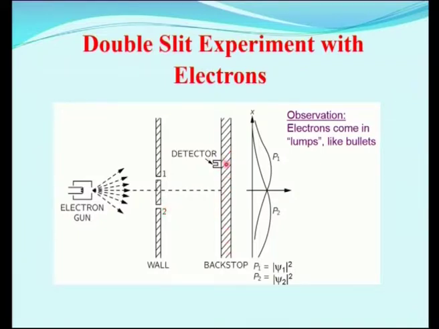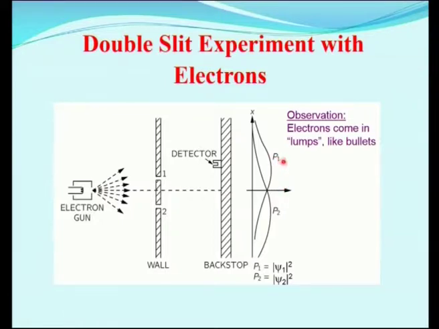Then we have a backstop, that is a plate. So, the detector detects these two electrons. Here, what is P1 and what is P2? What is psi 1 and what is psi 2? Psi 1 is the wave function of the electron coming from slit 1. Psi 2 is the wave function of the electron coming from slit 2.